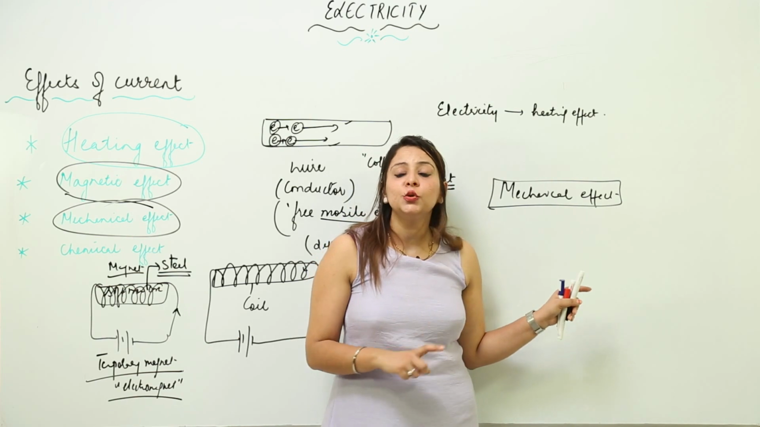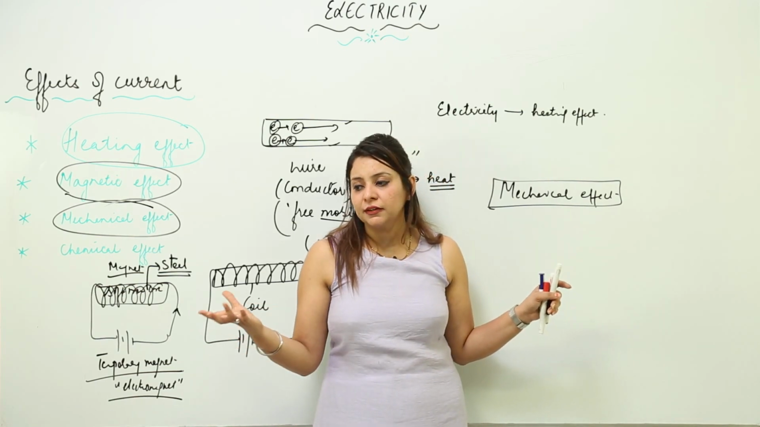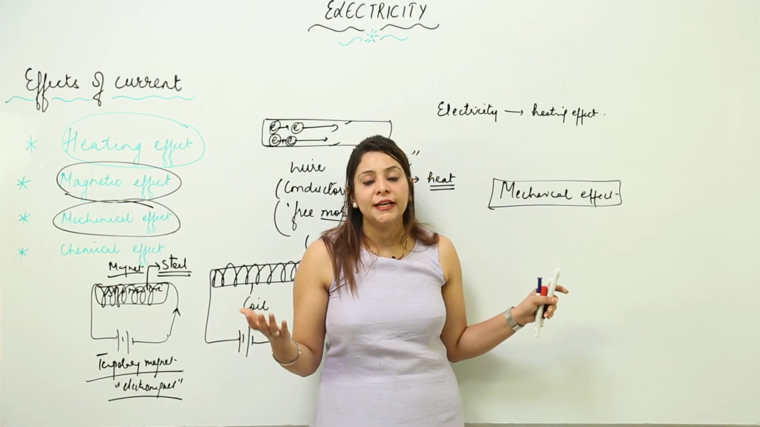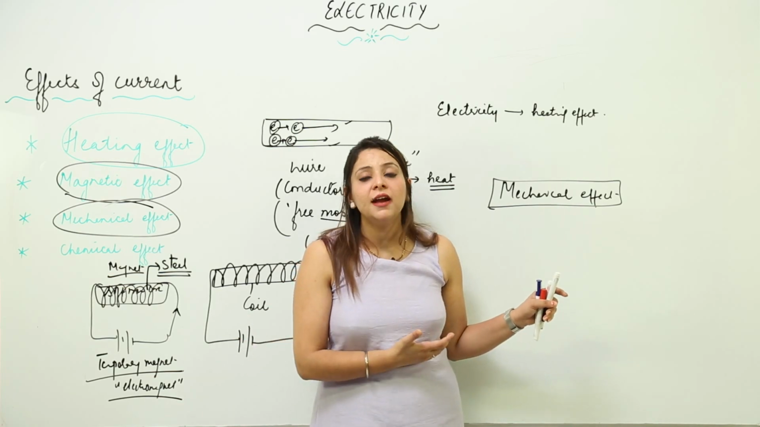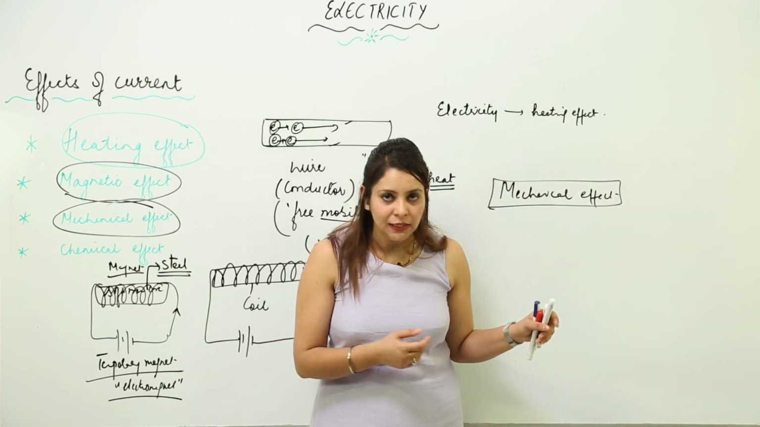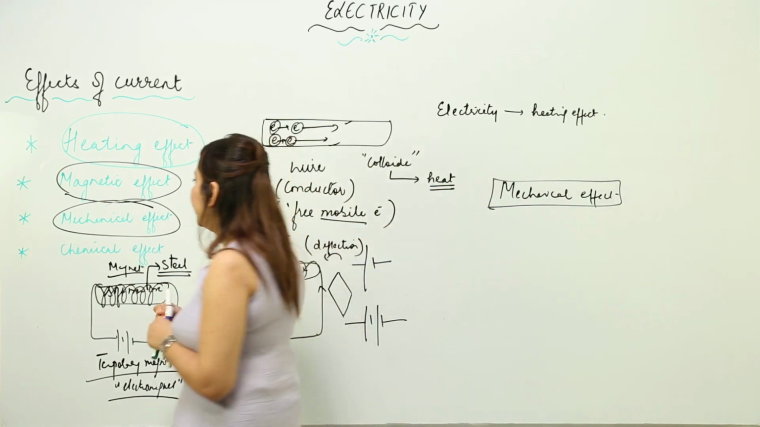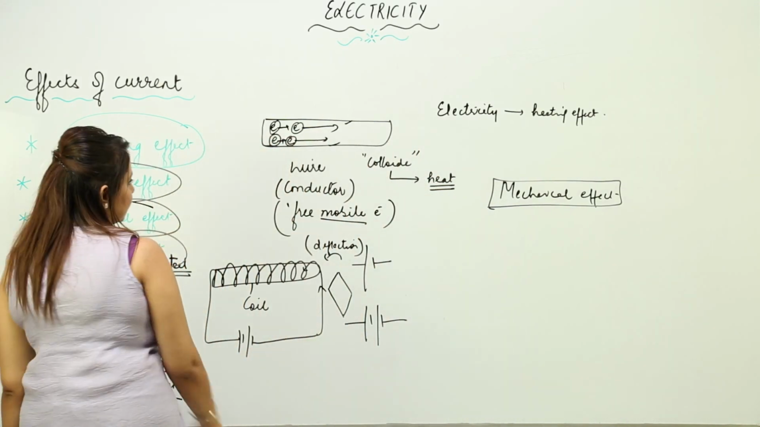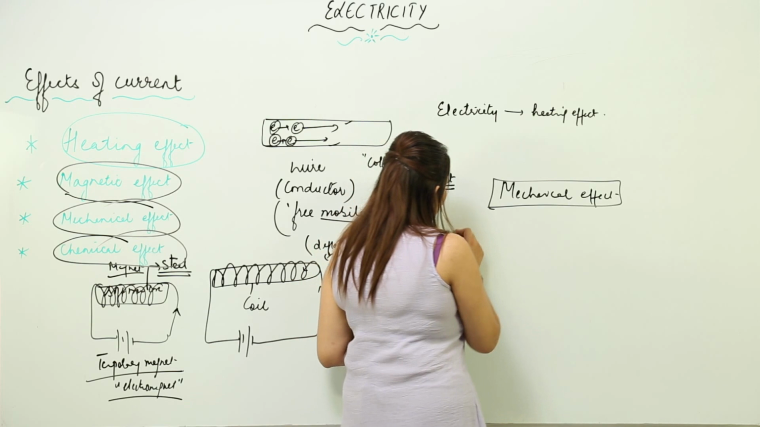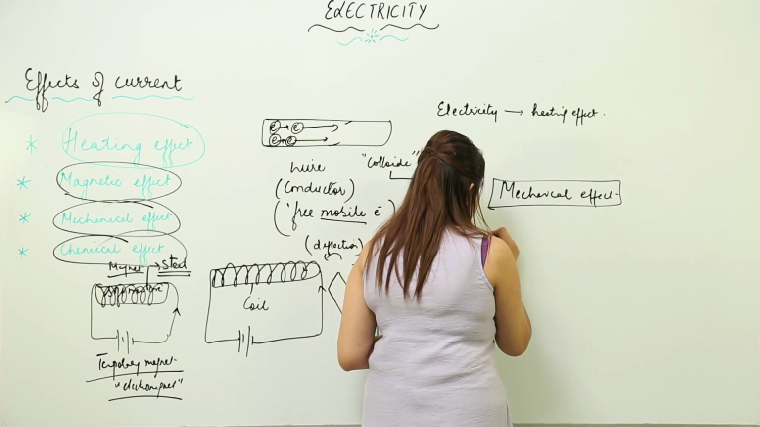This kind of thing is used in toys like trains, and electric fans. There the electric current gives rise to a mechanical effect. The fourth effect of current is the chemical effect. Now, what is the chemical effect?